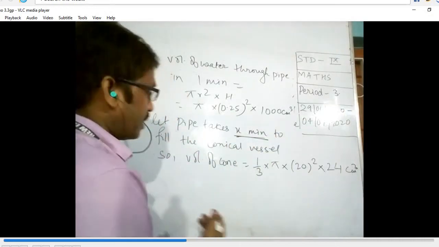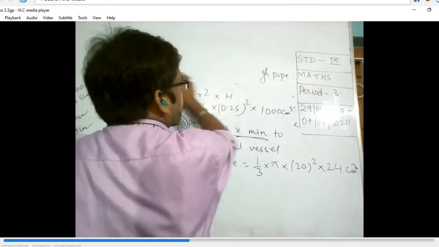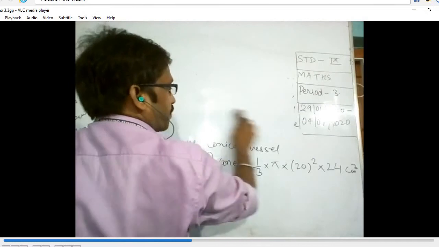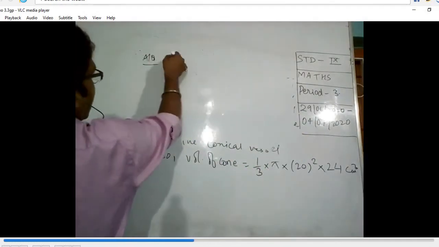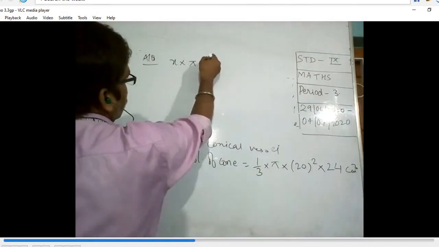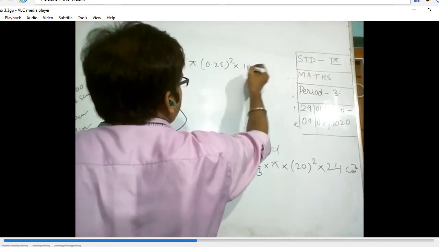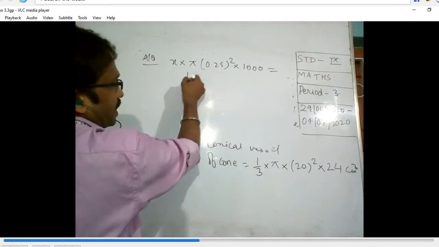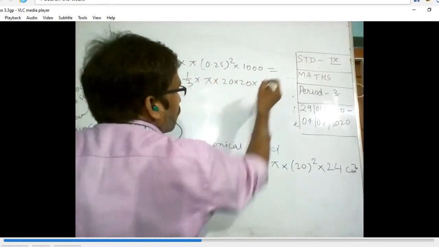So we can write here, let me erase that first. According to the question, x into pi into r square into h is equal to the volume of the cone, that is 1 by 3 into pi into 20 into 20 into 24.